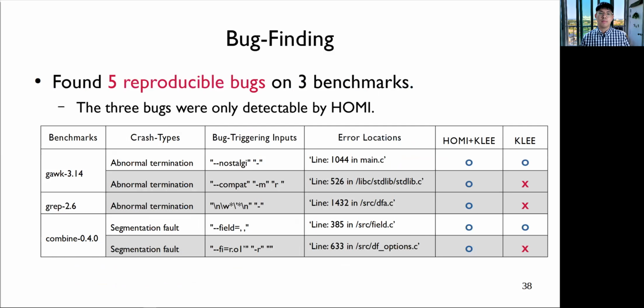Finally, in terms of bug finding capability, HOMI is able to find 5 reproducible bugs on 3 benchmarks: GAWK, grep, and combine. Each column shows the benchmark and crash type, the bug trigger input generated by HOMI, the error location, and the success or failure mark. Among the 5 bugs, 3 bugs are only detectable by HOMI.